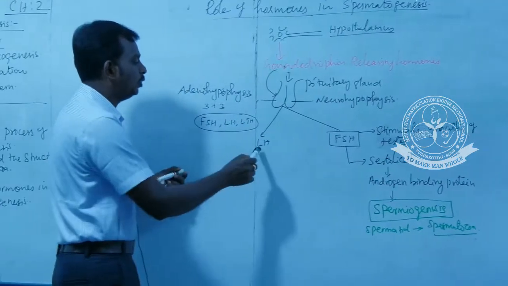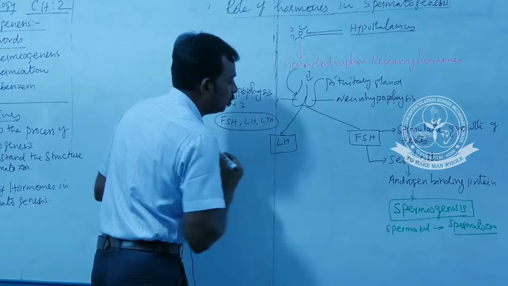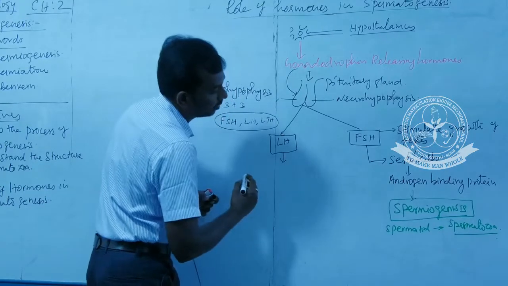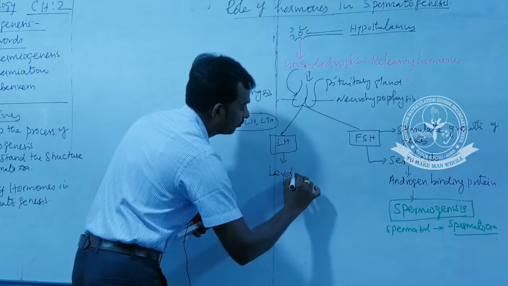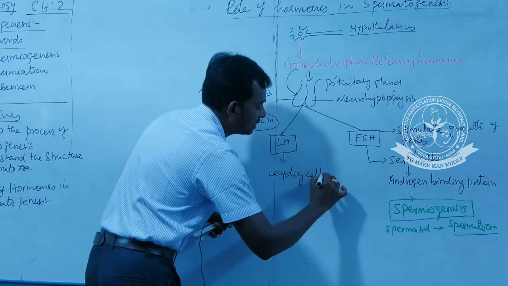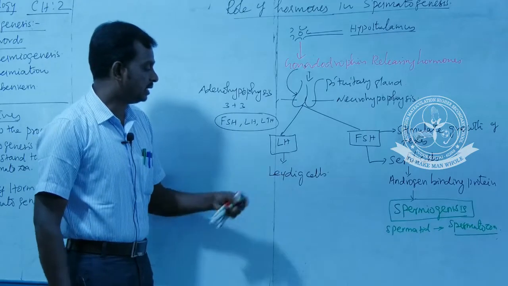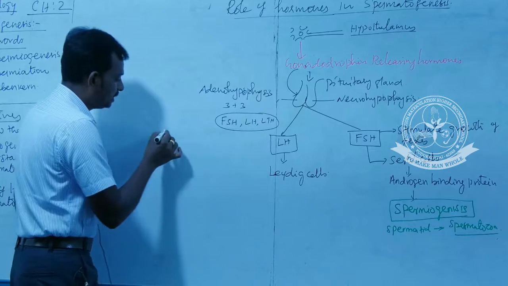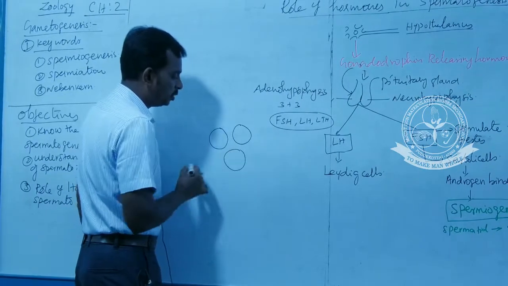And what is the role of luteinizing hormone in the male reproductive system? This luteinizing hormone acts on the Leydig cells, otherwise called interstitial cells. These cells are located in the seminiferous tubules, where we already discussed the structure.